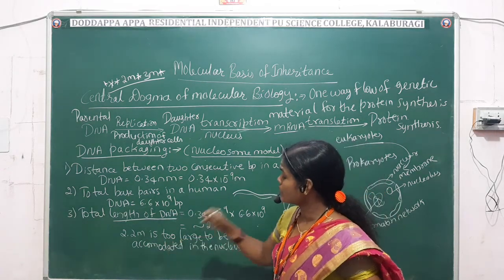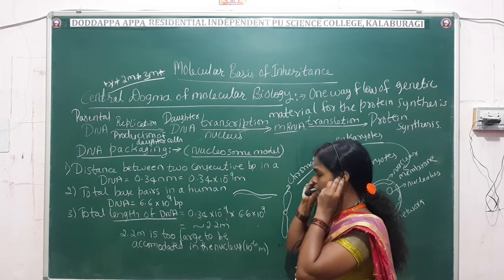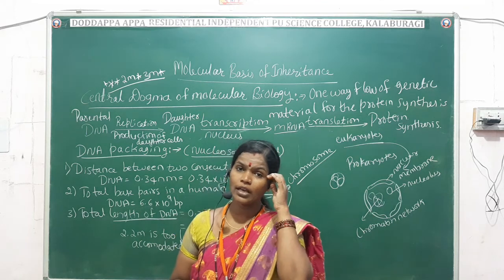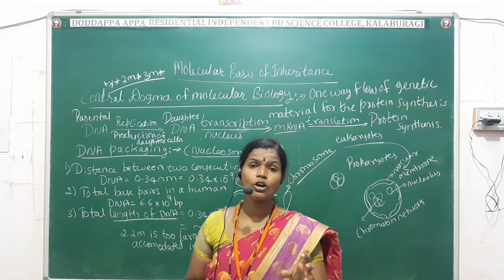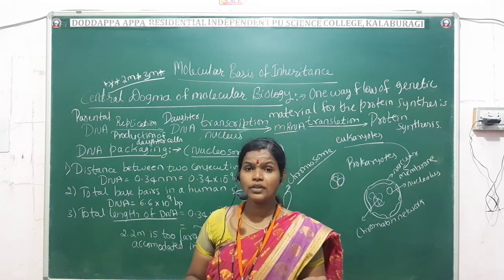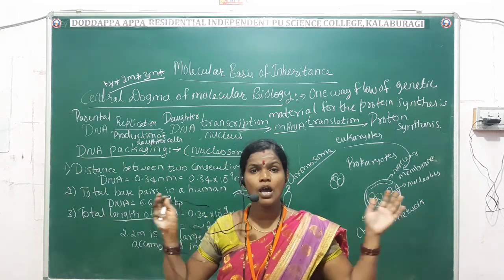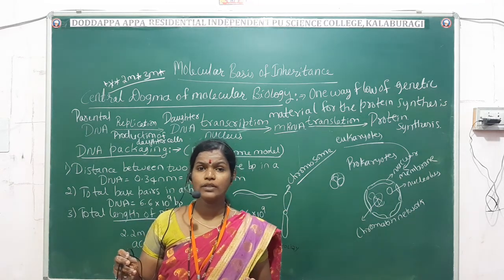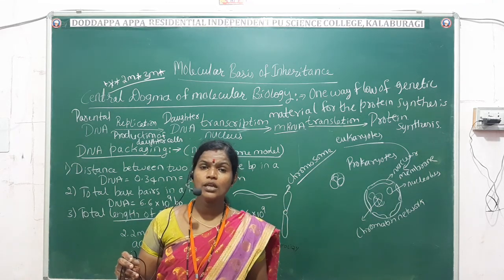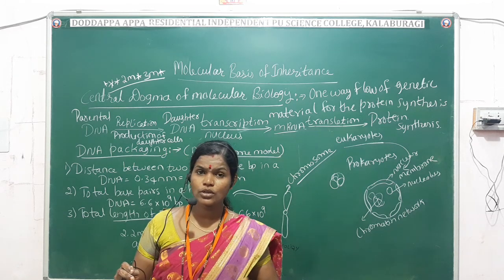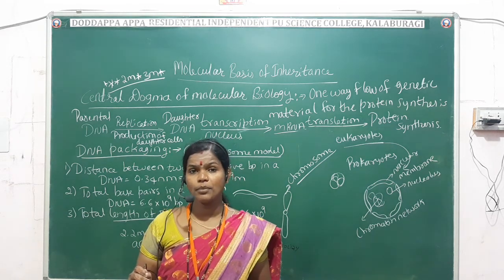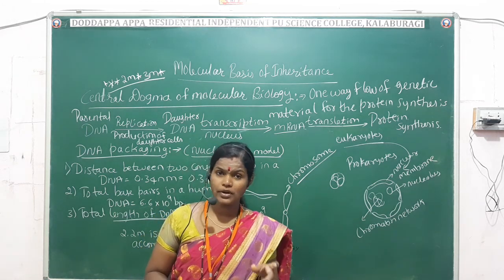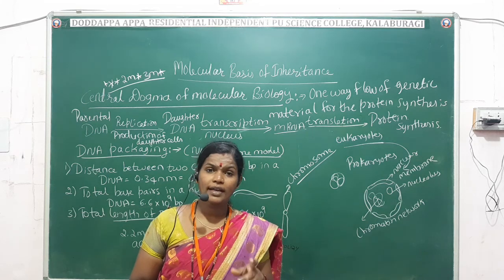So 2.2 meter is too large to be accommodated in the nucleus. The human nucleus contains 2.2 meter of DNA, which is very long. This length of DNA is going to be converted into a rod-shaped structure called a chromosome. So this is the DNA packaging introduction.